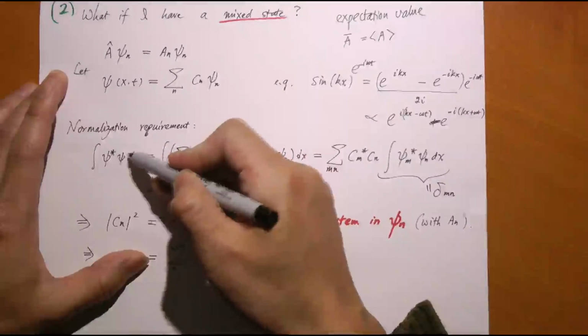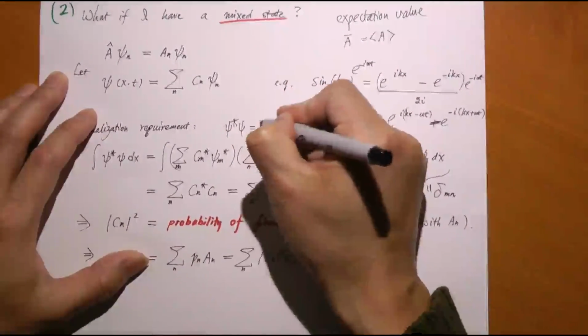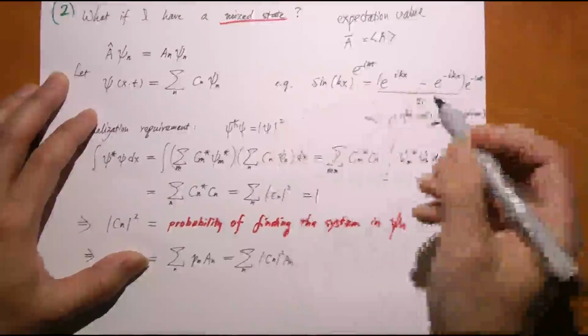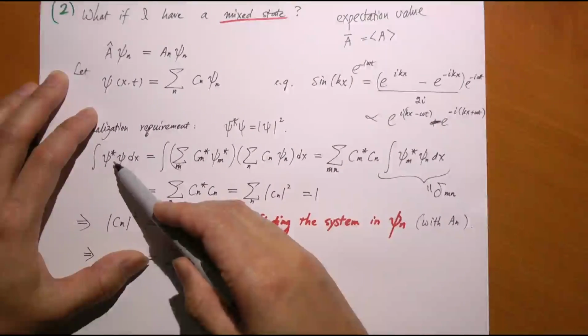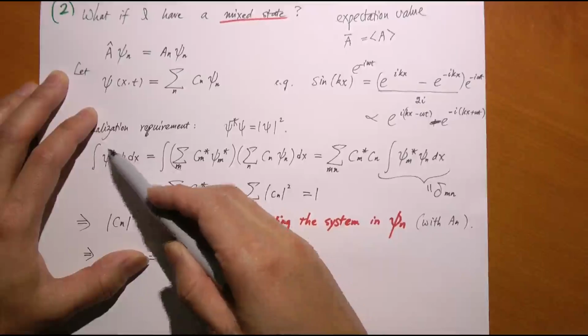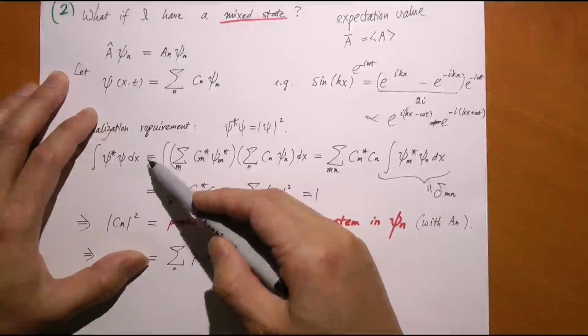This psi star psi is the same as psi squared. Psi star psi is the same as modulus squared, right? Because this is how complex variables work. So I'm going to do this, psi star psi dx. I'm going to integrate over the entire space. I require the answer eventually to be 1.